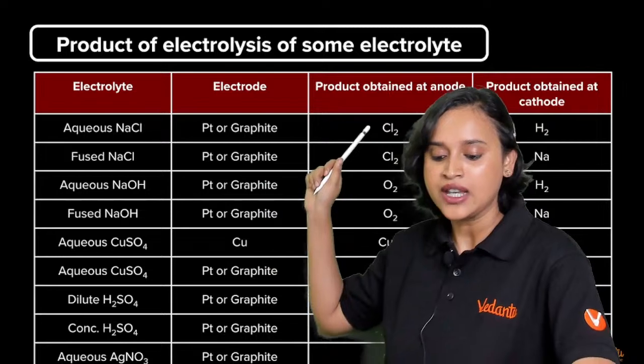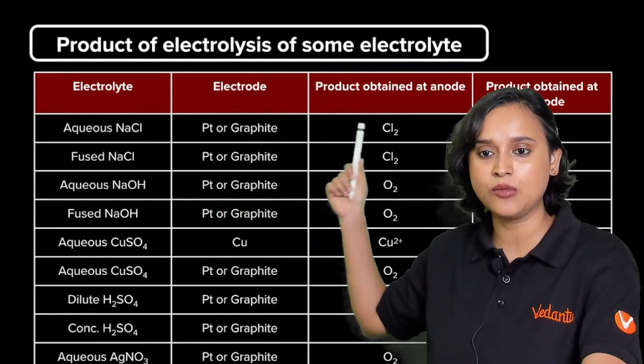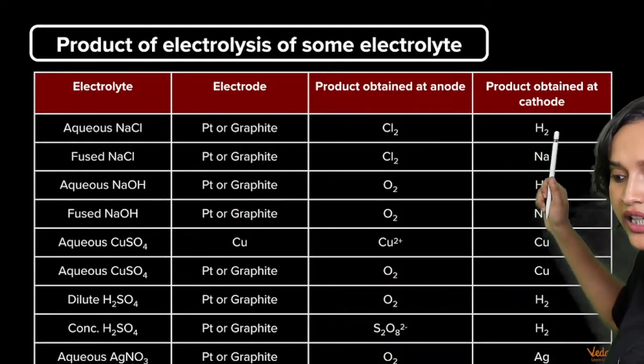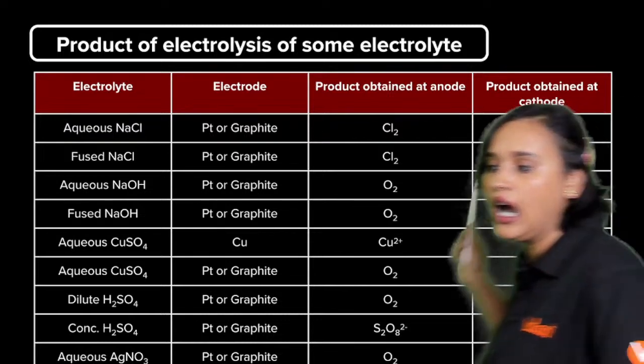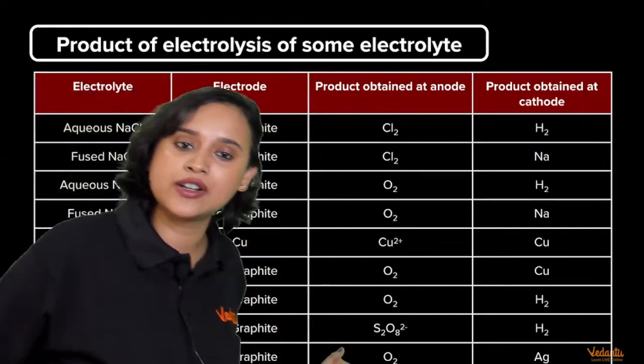But now see, if you have aqueous NaCl and if you have electrode that is platinum or graphite, then the product that you will obtain at anode will be Cl2 and the product that you will be obtaining at cathode will be hydrogen. All right, everybody. Similarly, you have it for all.